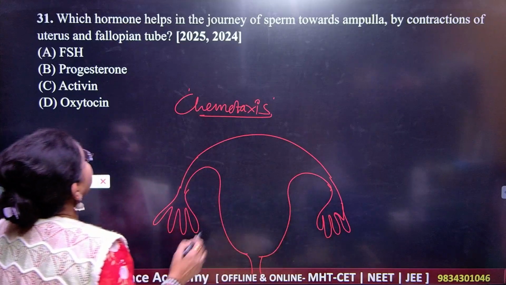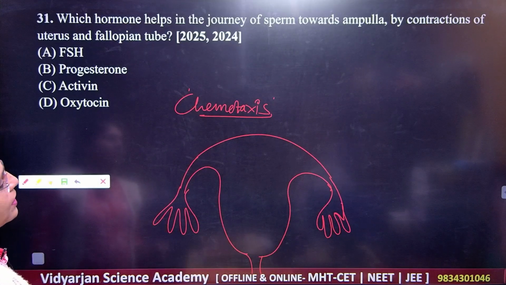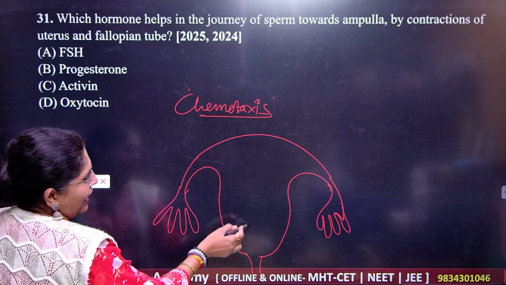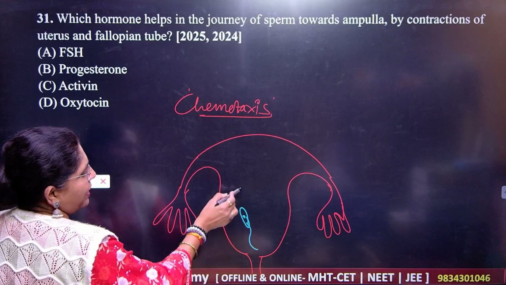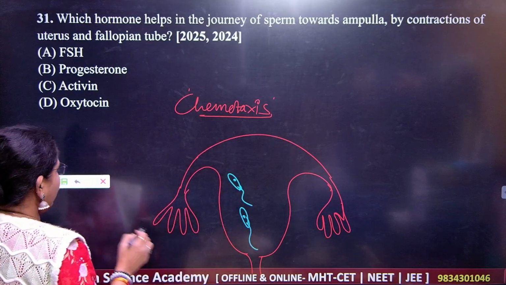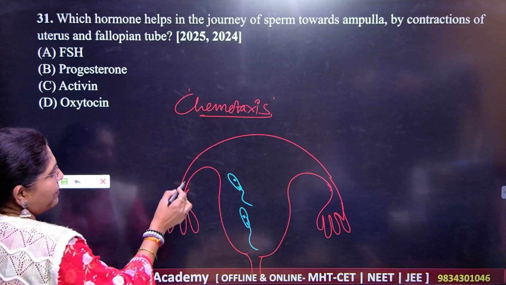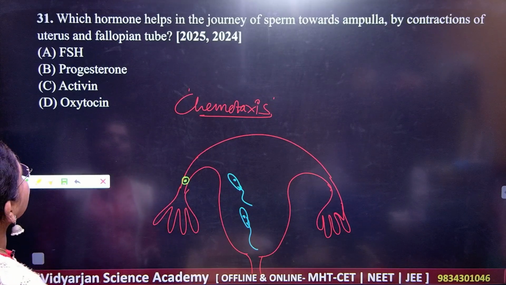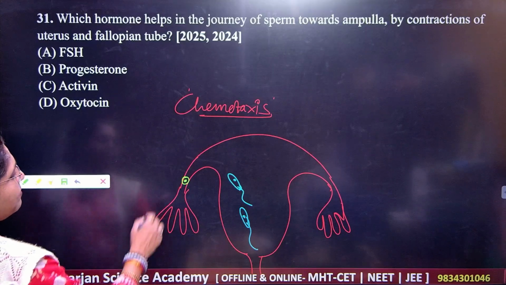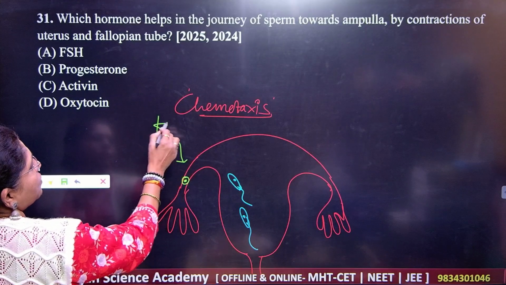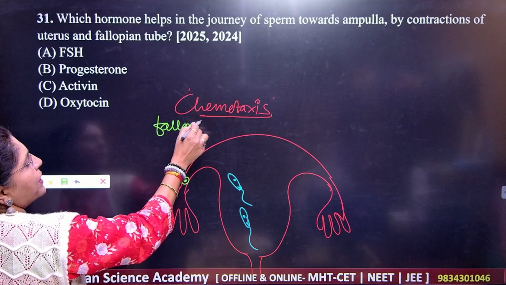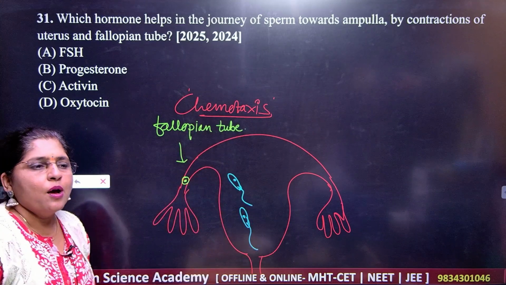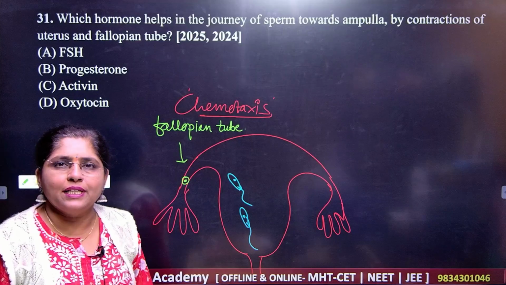So they are telling us about the journey of the sperm towards the ampulla. When the sperm is coming towards the ampulla, you know that the ovum is going to be here, right? You know that the fallopian tube is acting as a pathway for the process of fertilization.